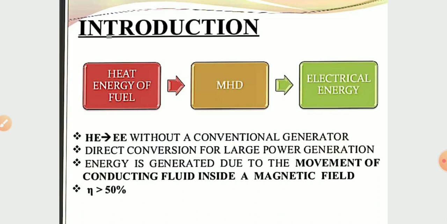Here we have a magnetic field and a conducting fluid inside it. So by both, the momentum of the conducting fluid, we can generate electricity, and the efficiency of this system is 50%.